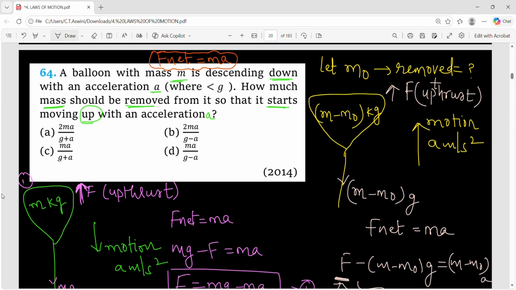What is the condition in the question? The balloon must have the same acceleration a, but the direction of motion is changing and some amount of mass is removed. So how much is the mass removed? 2ma by a plus g, option A. So we just have to apply Newton's second law, F net is equal to ma in both the cases, and we have to be careful in simplification. Clear? Don't worry, because most of the questions we are solving today were very easy. Only some questions like this. This is also easy, but a bit of concept is required. That's it.